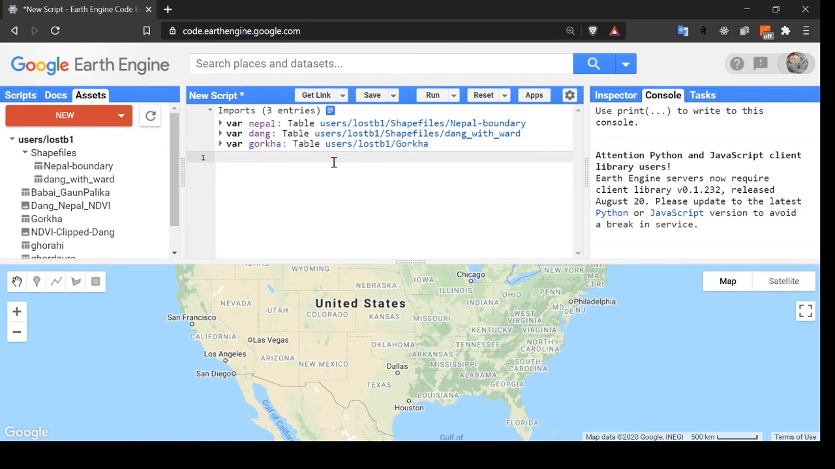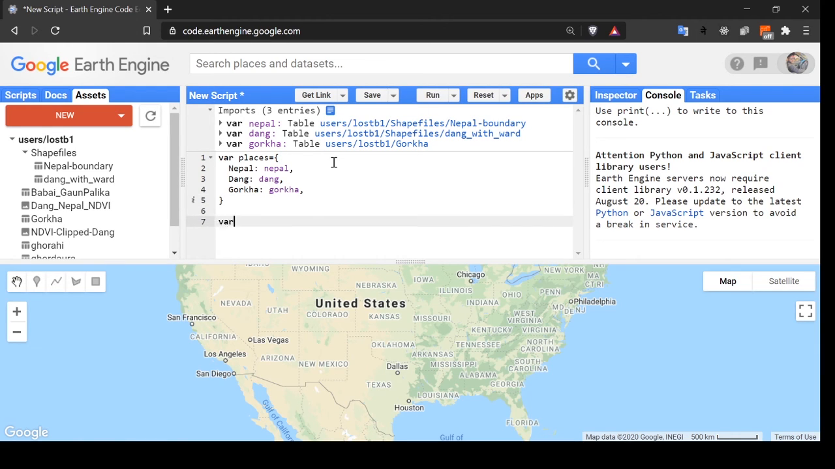Now let me make a variable with a list, places. The first one will be Nepal, and this will be Nepal. That Nepal will represent the table or the asset, and the Nepal with small n. Similarly the Dang, small dang, and Gorkha with Gorkha. Sorry, the spelling of Gorkha is a mistake here.